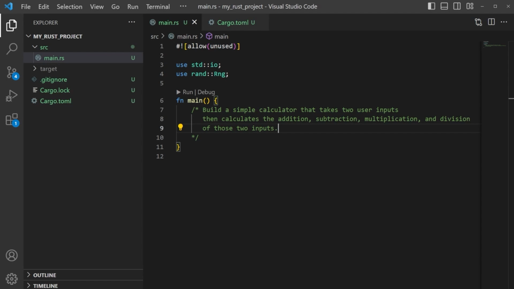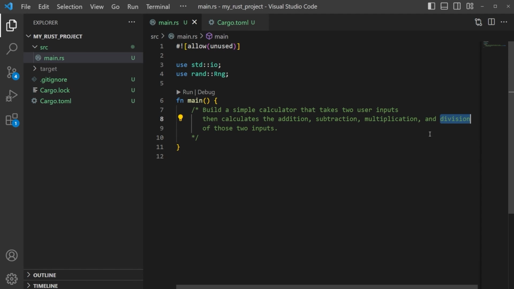All right, it's time for your second challenge, and this is going to be another easy challenge that we're actually going to build upon later on in the course. So what I want you to do is make a simple calculator. We kind of showed this already, but I want you to expand upon it just a little bit further. I want you to take two user inputs, and then calculate the addition, subtraction, multiplication, and division of those two inputs.